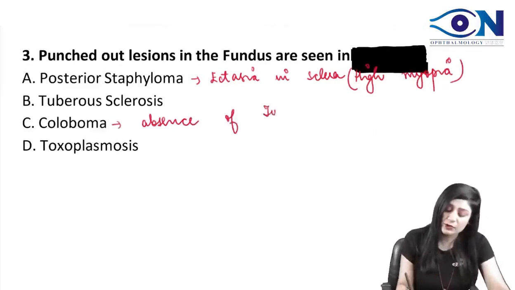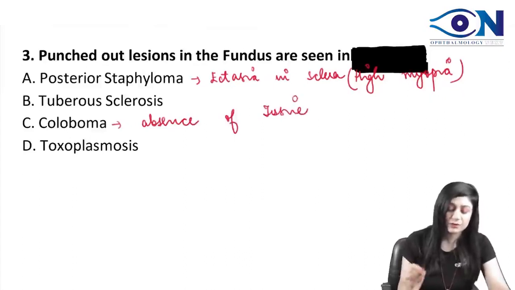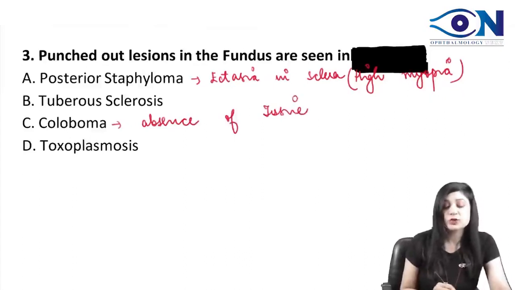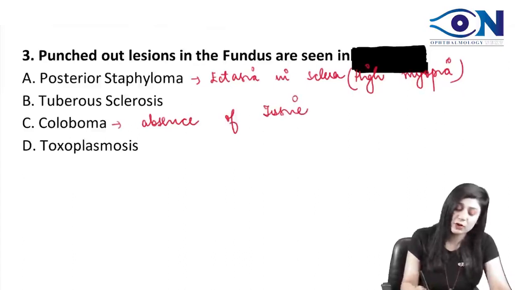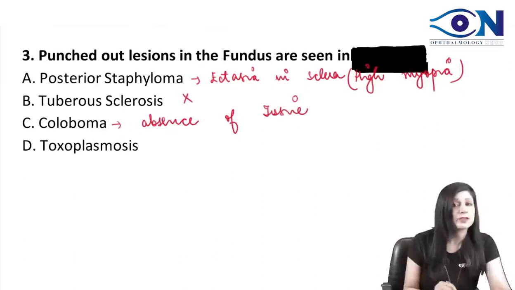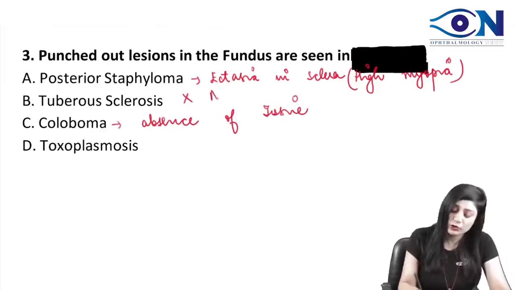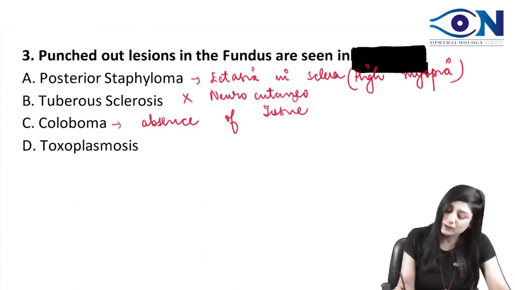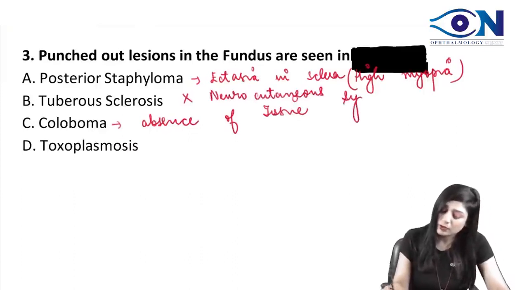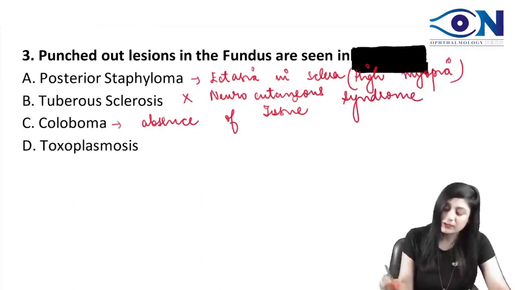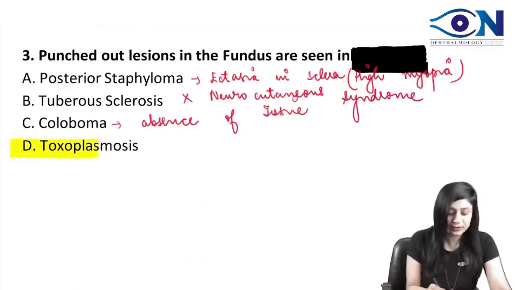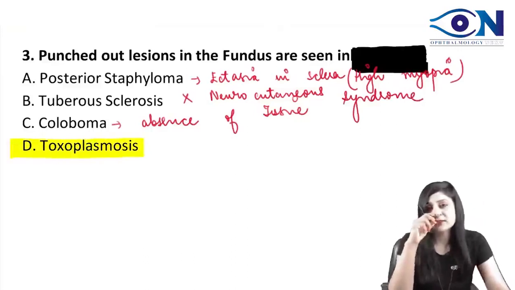So absence of tissue is also not a punched out lesion. Then we talk about tuberous sclerosis. Again, we are not getting any punched out lesion. It's a neurocutaneous syndrome, or phakomatosis. Therefore, the answer to this question will be toxoplasmosis.